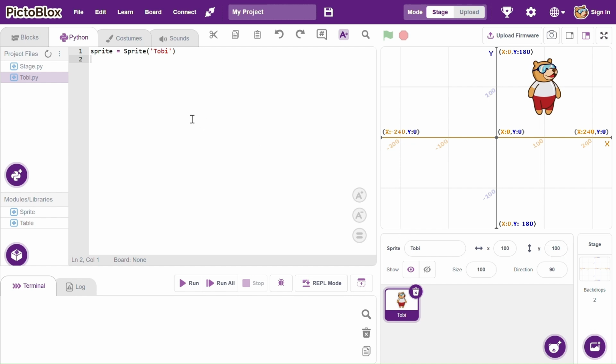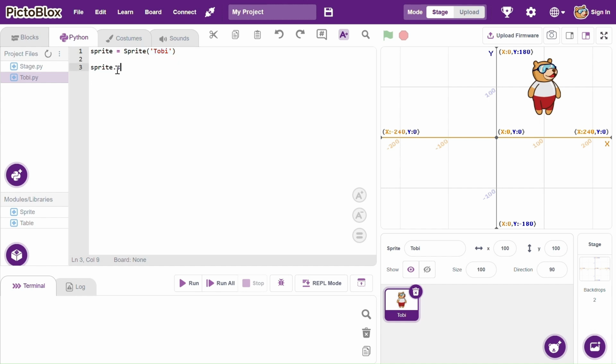So now let's see how we can use Python code in the PictoBlox environment to control this. For example, what we can do is say sprite. Remember, this sprite here is a variable, and we're going to talk about variables in a separate lesson. This sprite here is a variable storing an object that holds all the methods and functions that you can use to manipulate this sprite.